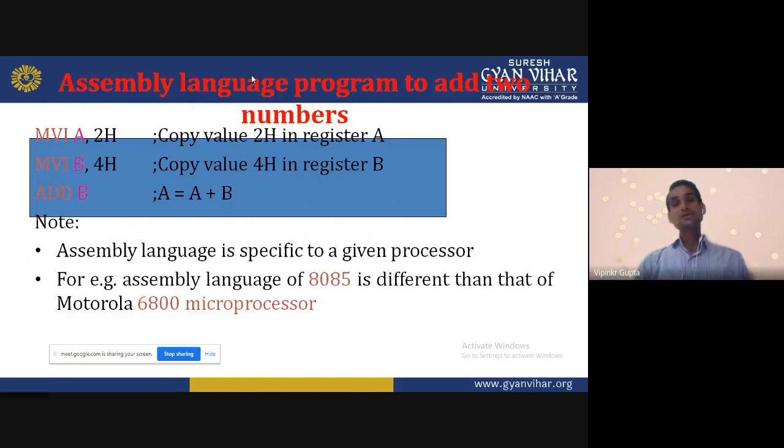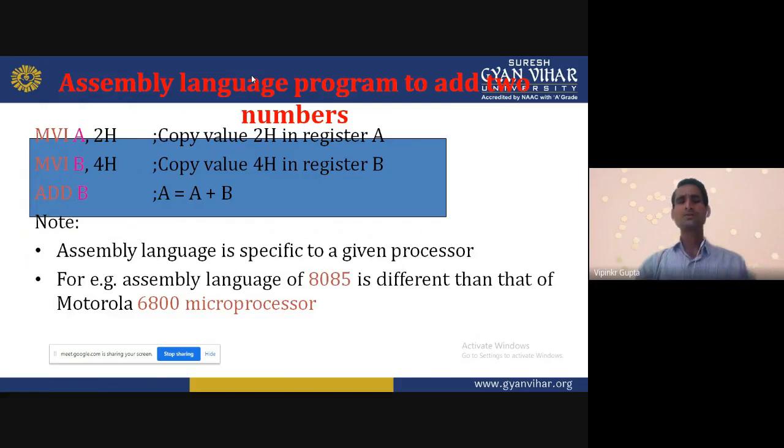Assembly language is specific to a given processor. For example, the assembly language of 8085 is different from that of the Motorola 6800 processor. Intel is using a different assembly level language, and Motorola is also using a different assembly level language.